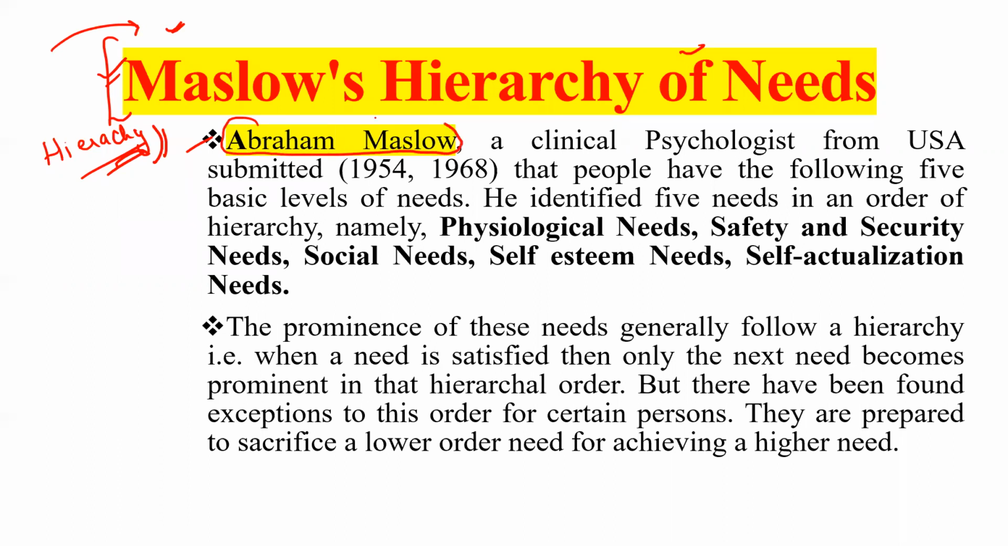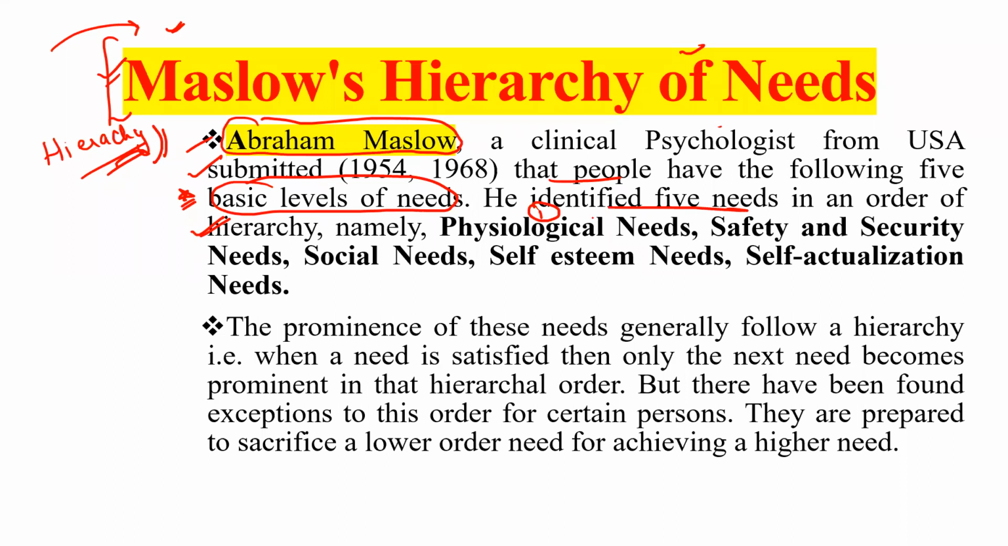Abraham Maslow, a clinical psychologist from the USA, submitted that people have the following five basic levels of needs. He identified five needs in an order. What is the hierarchy? Basically, the first need is the physiological needs. The second one is the safety and security needs.